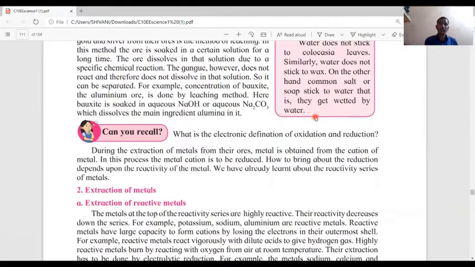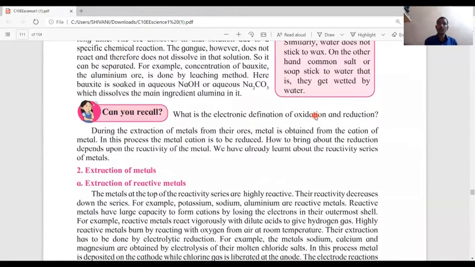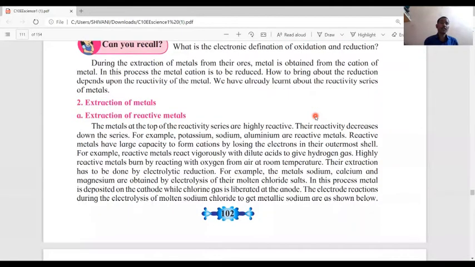During the extraction of metals from their ores, metal is obtained from the cation of the metal. In this process, the metal cation is to be reduced. How to bring about the reduction depends upon the reactivity of the metal. We already know the reactivity series of metals, and now the extraction of metals.